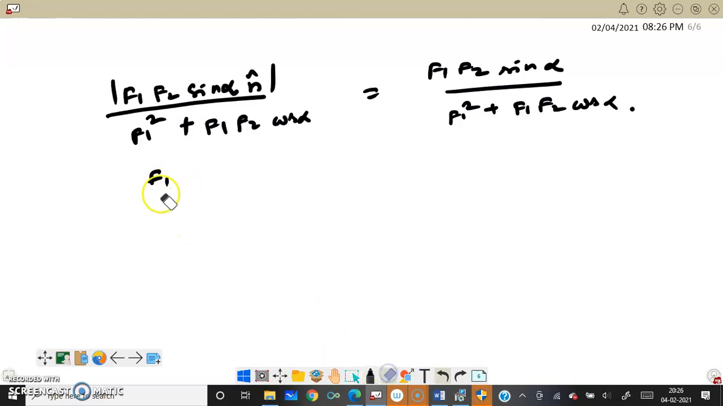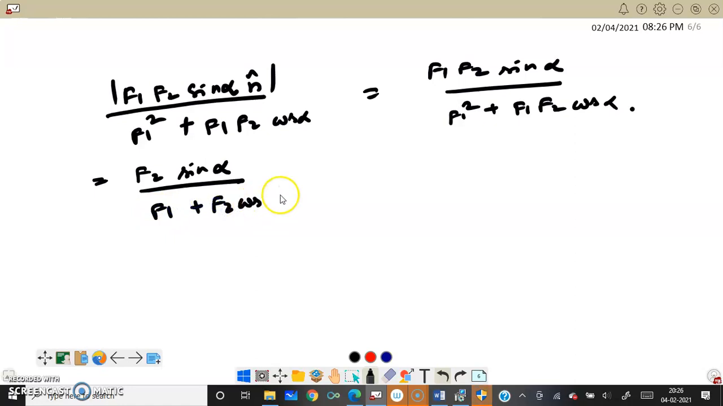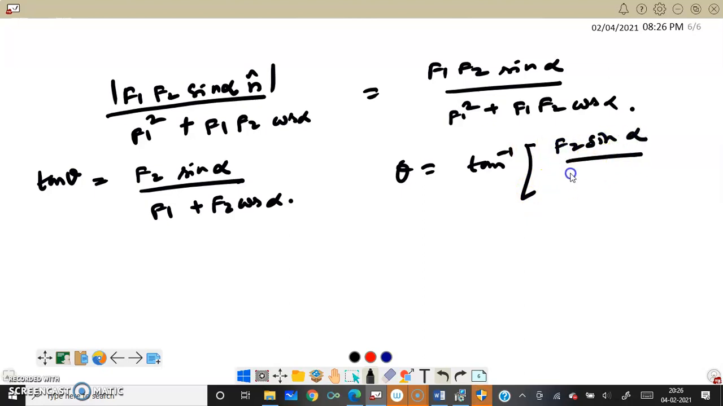If you take F1 outside and cancel it off, what you will get? This will be equal to F2 sin alpha divided by F1 plus F2 cos alpha, right? This is what we have seen, tan theta. Therefore theta equals tan inverse of F2 sin alpha divided by F1 plus F2 cos alpha, right?